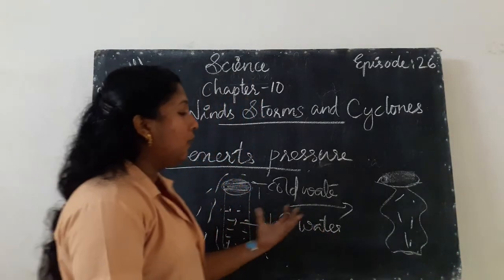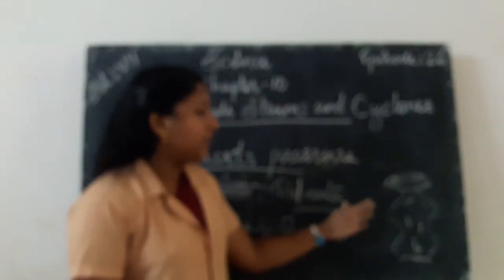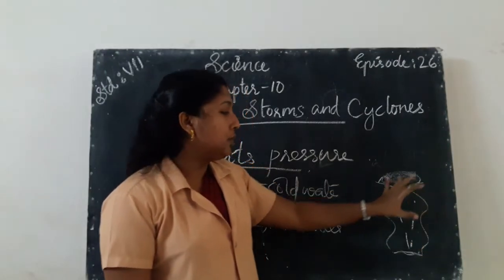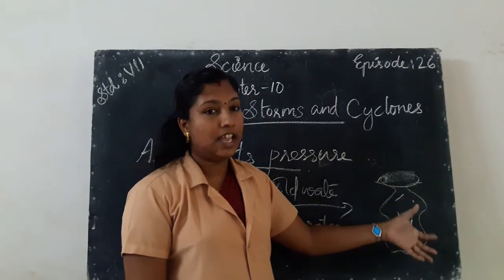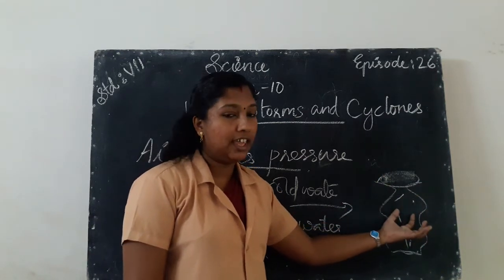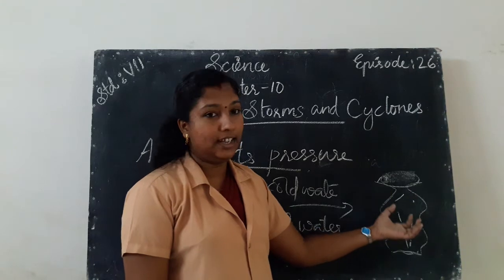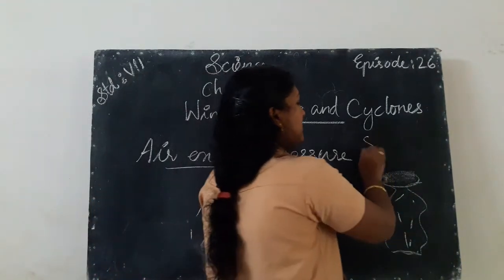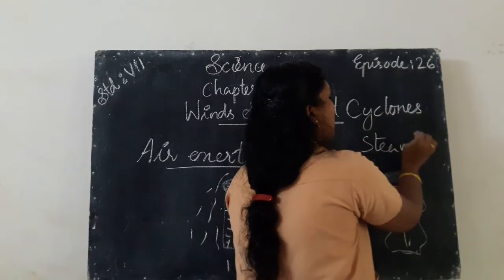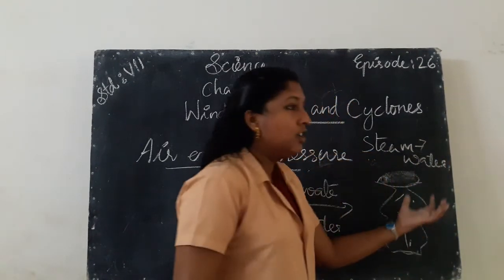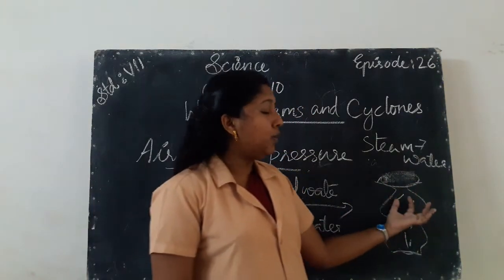If we take hot water into the bottle and then pour some cold water on the surface of the bottle, the steam present inside the can condenses. Condenses into what? The steam condenses into water. So it reduces the amount of air.